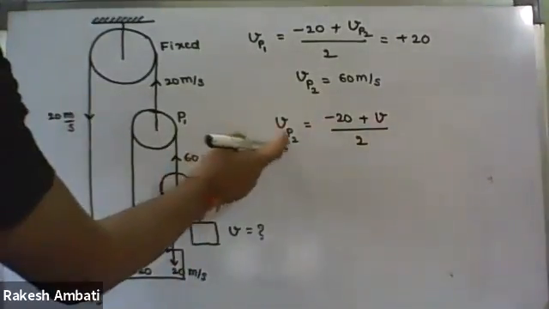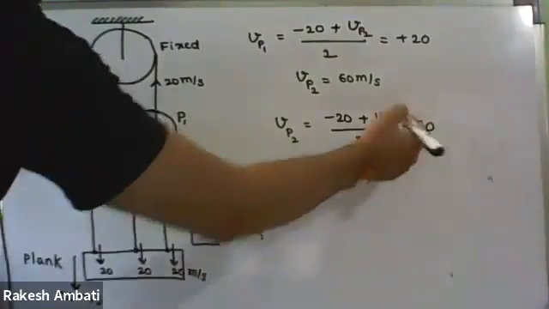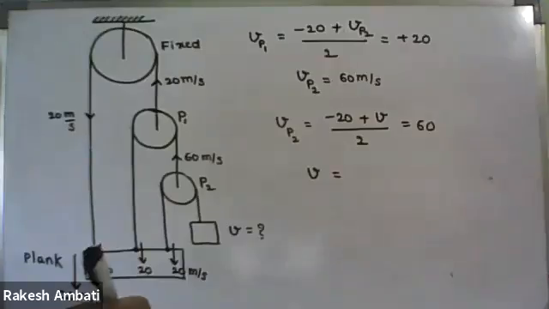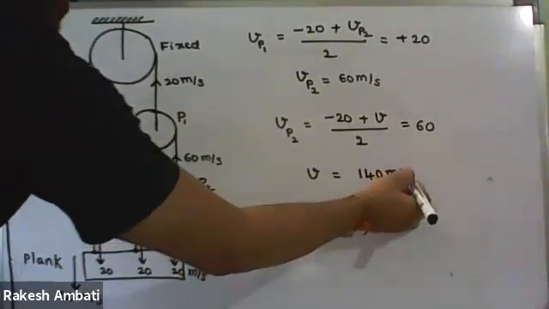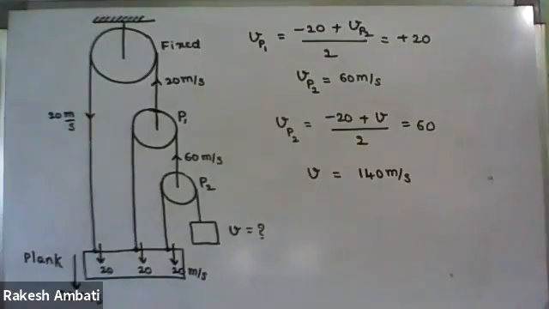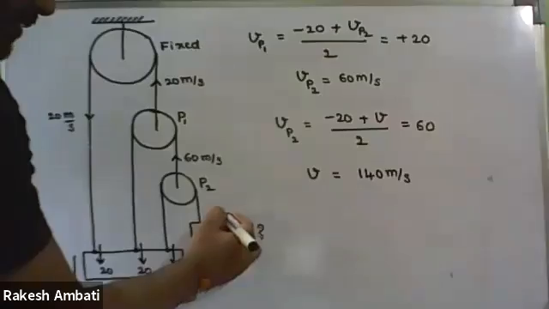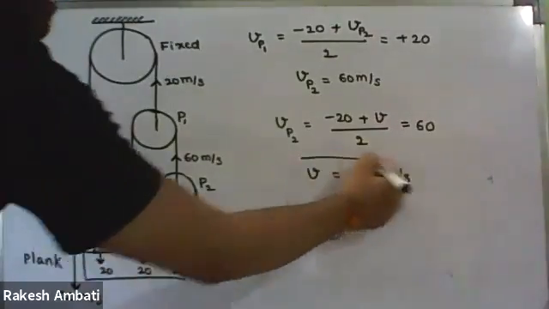But we already have the P2 pulley velocity as 60. You simplify, so what do we get for V? 140 meter per second, with positive sign or negative sign? Positive, which means this block is moving upwards with a velocity of 140 meter per second.